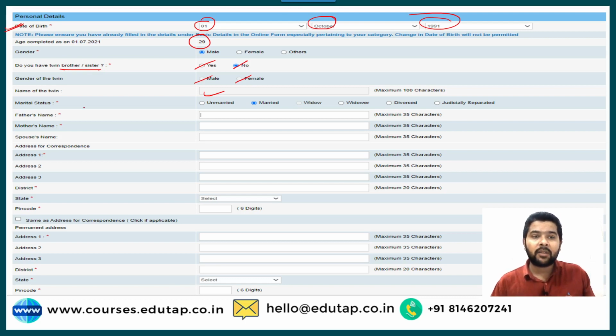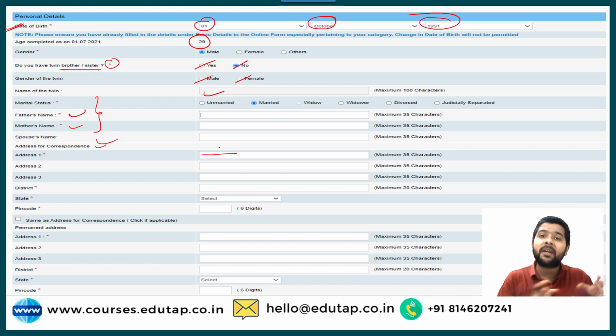Then they are asking the name of your father and the name of your mother. So guys, these details are mandatory. Again, I would like to repeat, anything that has an asterisk mark in red color is mandatory. Without filling these details, you cannot move ahead. Then if you are married, you need to fill the name of your spouse. Then the address for correspondence: you need to write your address, first line, which is mandatory, and the address should be correct, guys. Then the second line, if any, then the third line, if any. Then you need to fill your district, the state to which your address belongs, then the pin code of your district. Okay.